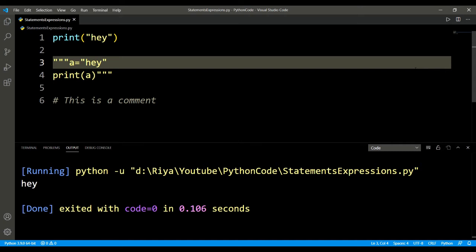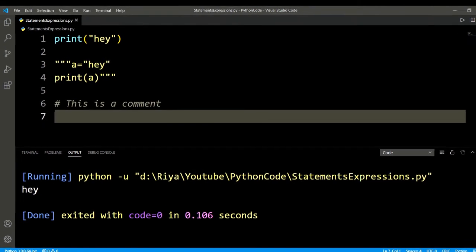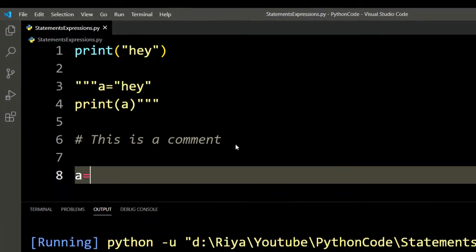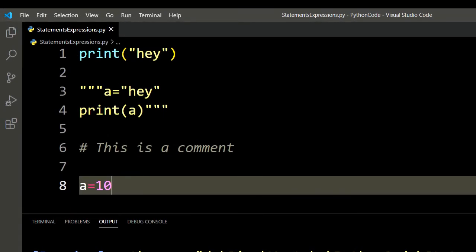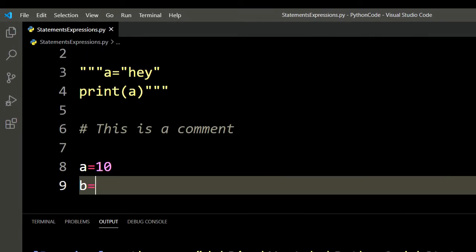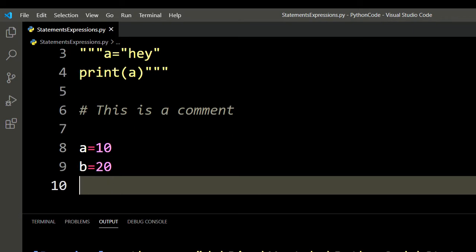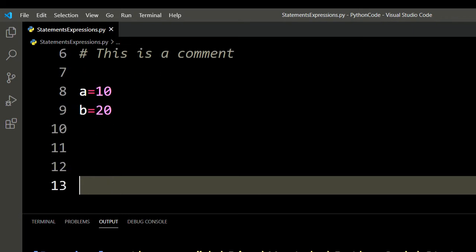Operators are used to perform operations on variables and values, right? Very simple. Let's understand with an example. I'll assign 10 to A. I'll assign 20 to B. Now, there are many different operators.